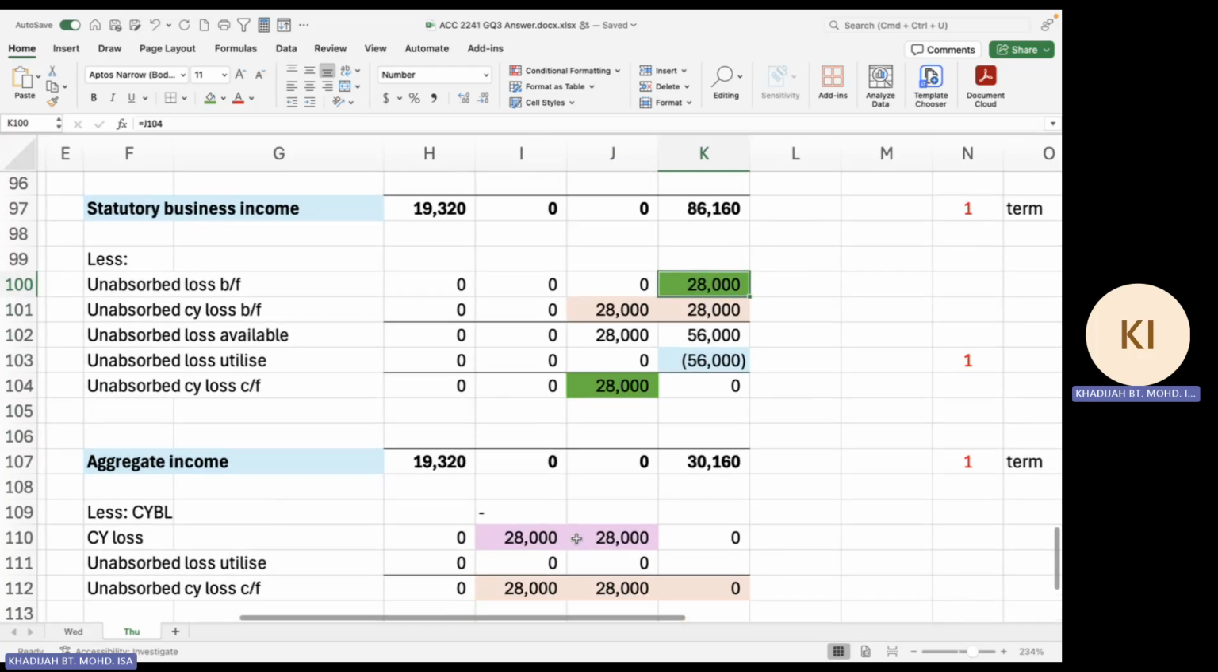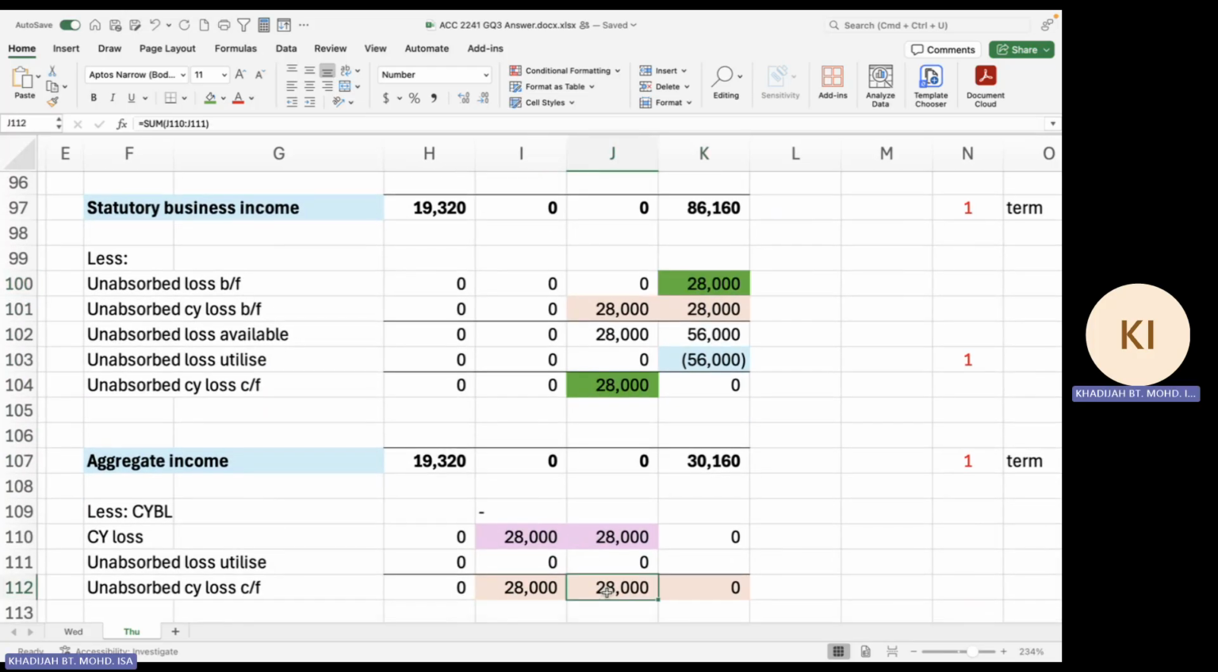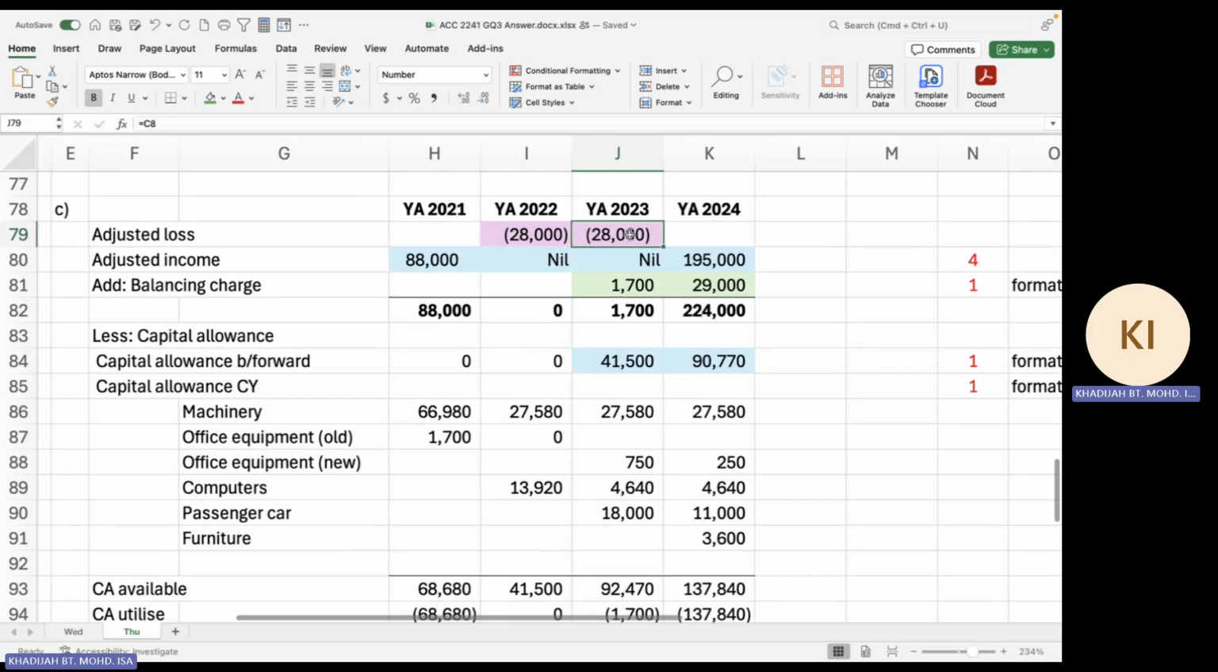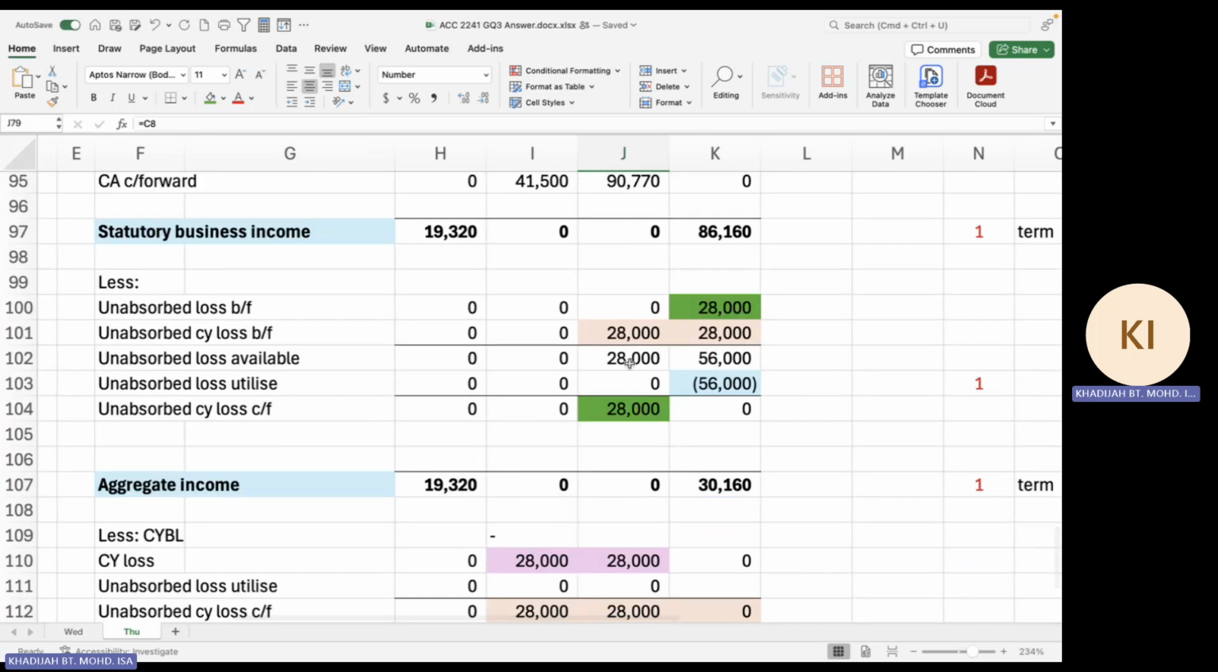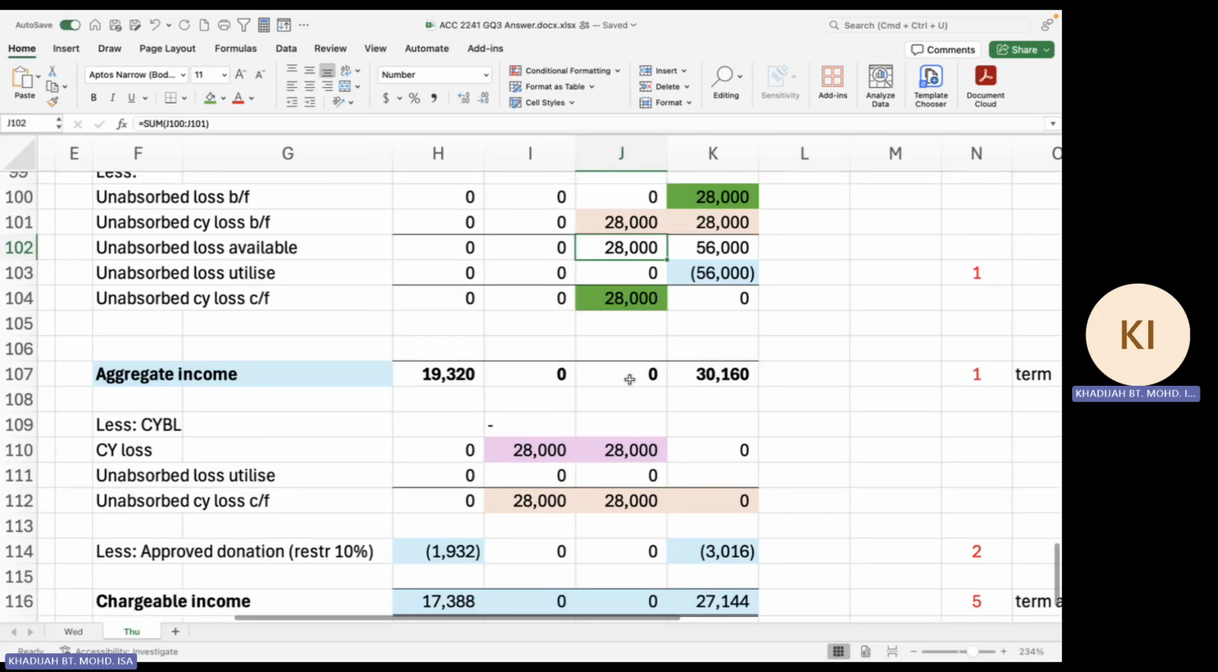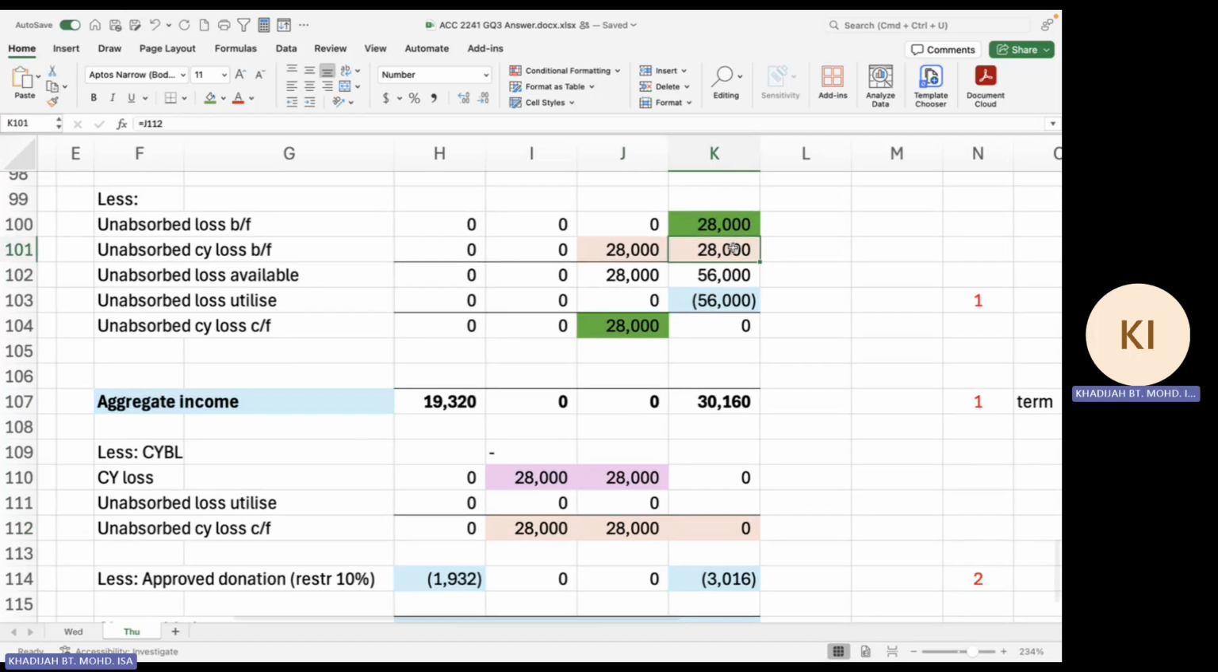But you also have another 28,000 from the current year loss, which is unabsorbed. Why is it unabsorbed? Because you have lost 28,000 in 2023, but that loss is not absorbed because you have 0 aggregate income. So here you are not utilizing any of your loss. So this loss is again carried forward to next year. So now in the following year, you have 2 types of loss brought forward.